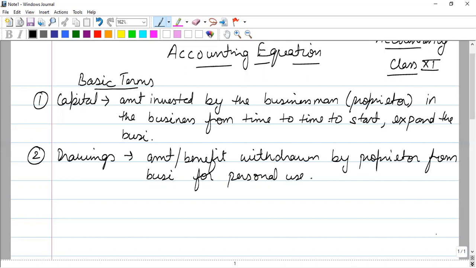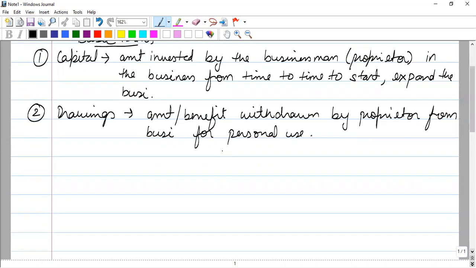So the drawings will be the benefit or amount withdrawn by the proprietor. It will be the amount or benefit. Benefit means he takes any benefit from the business for his personal expense. Withdrawn by the proprietor.